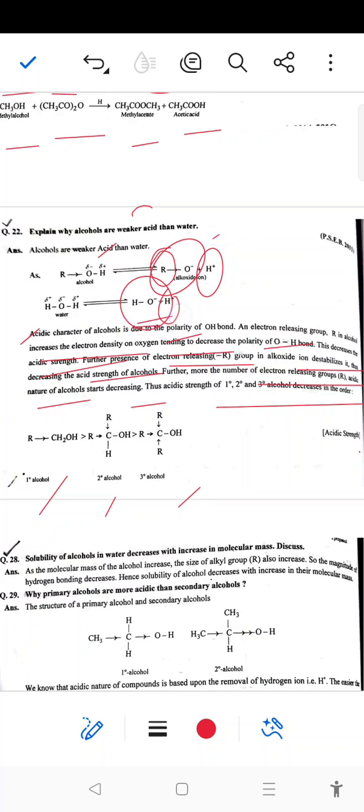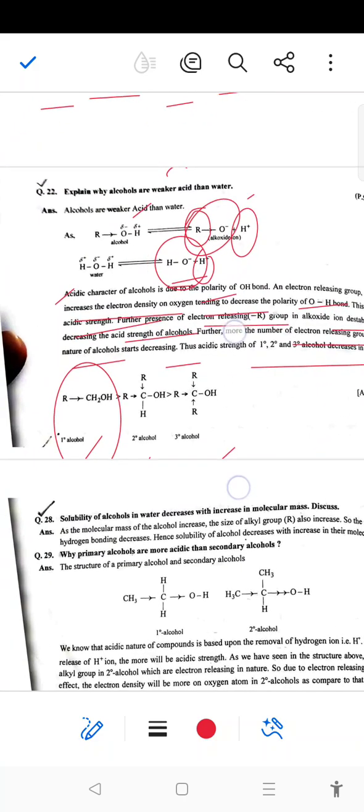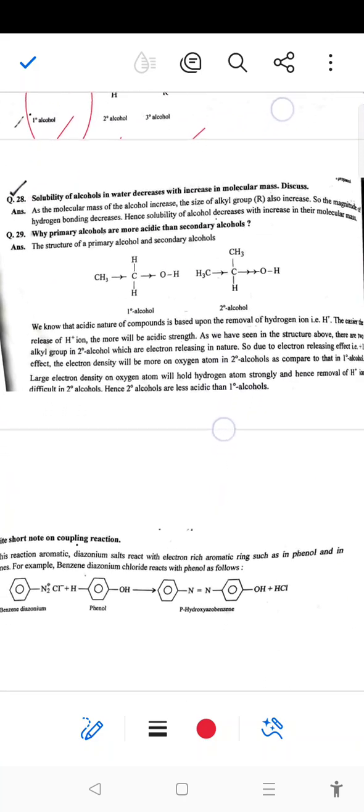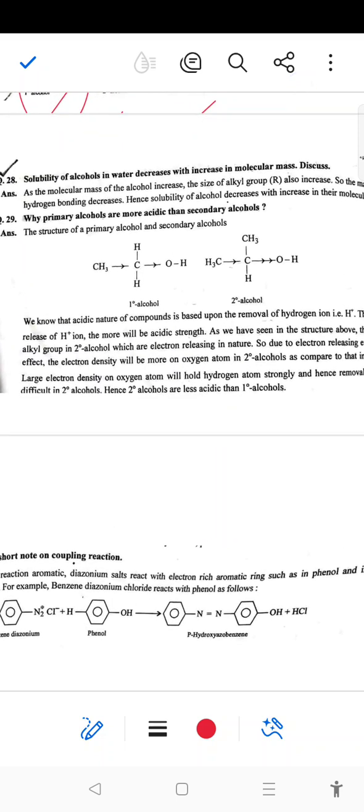In the case of water, only hydrogen atoms are present, and as compared to primary, secondary, and tertiary alcohol, as the R group increases, the polarity decreases and acidic strength also decreases. So primary alcohol is more acidic as compared to secondary and tertiary. Next, solubility of alcohol in water decreases with increase in molecular mass.